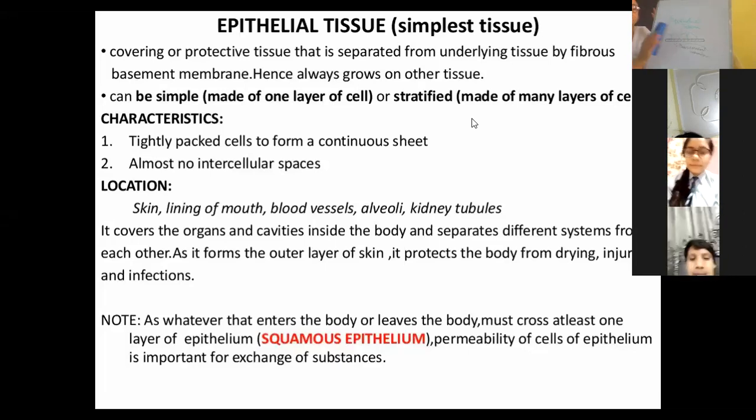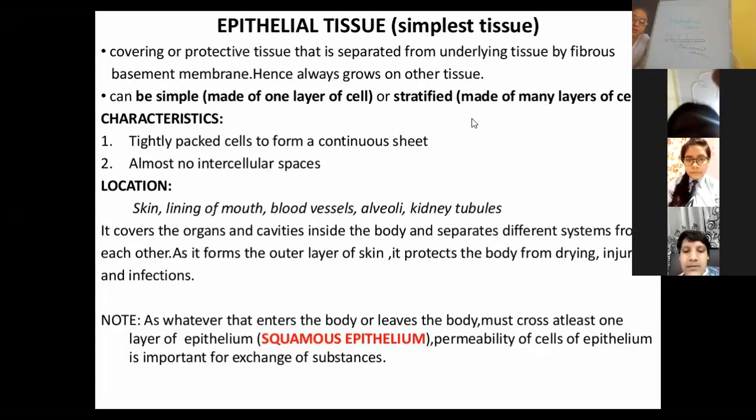Now, this is all about the characteristic of the epithelial tissue. As I've told you, they cover each and every aspect of the animals. They cover skin, they are the lining of the mouth, blood vessels, alveoli, everywhere. It covers the organs and cavities inside the body, and it also helps in separating one organ from the other.